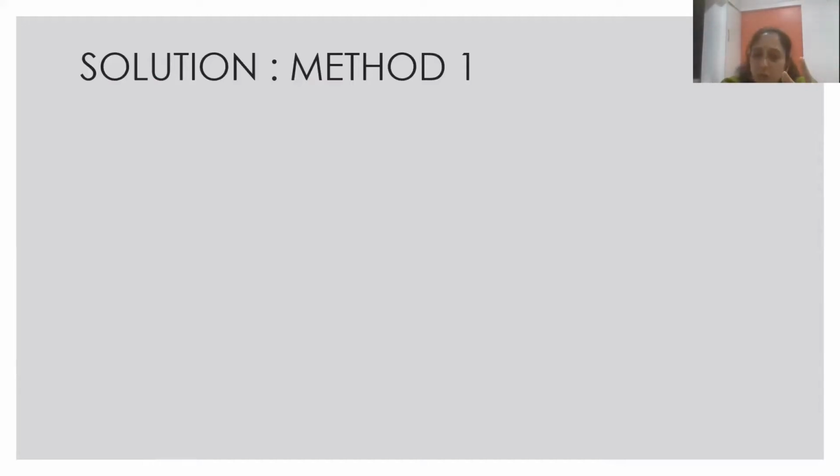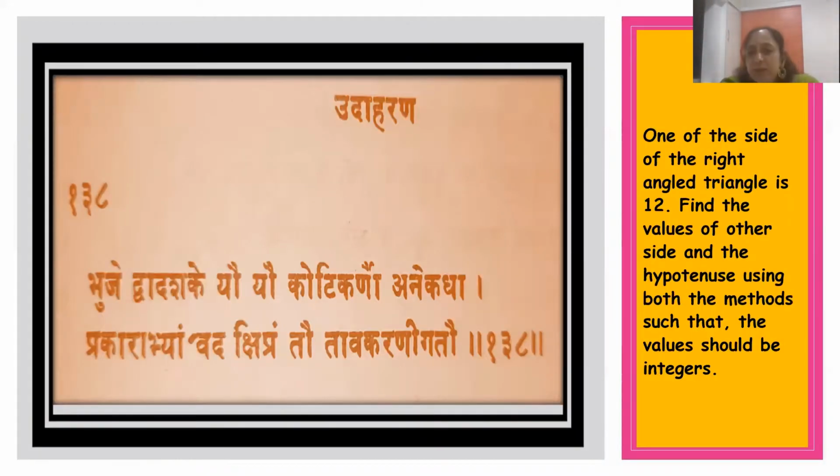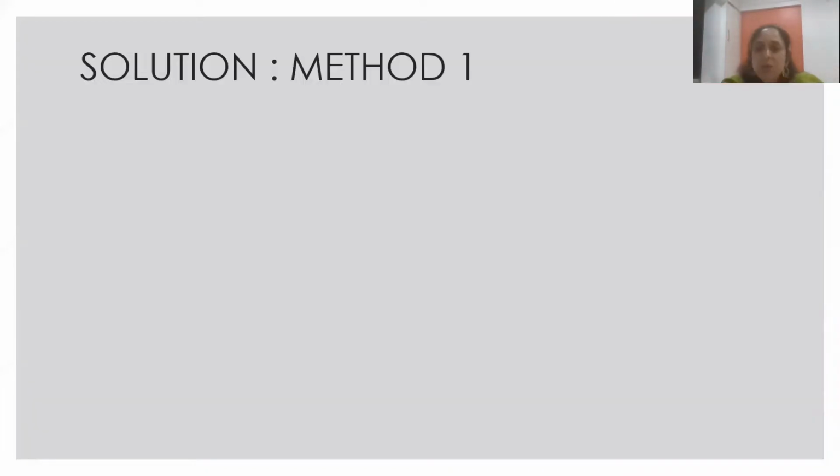If we have two known things, then we can always find the third by using Pythagoras theorem. But here only one side is given and the condition is that you have to find the other two sides. So there can be more than one answer. So Bhaskaracharya suggested two methods with ready-made formulas which are very interesting and still applied today.